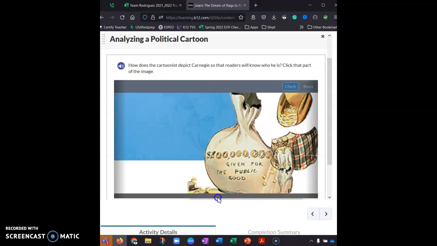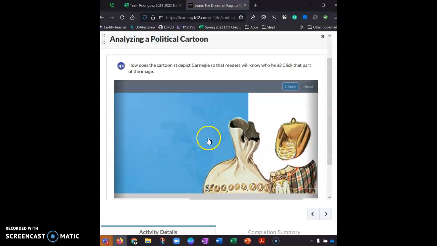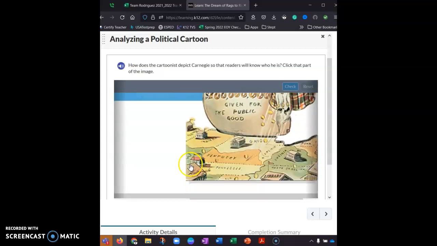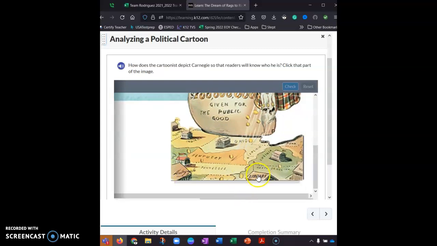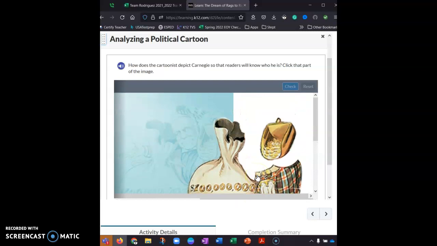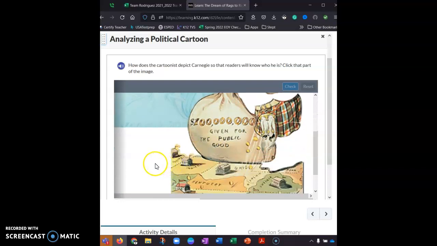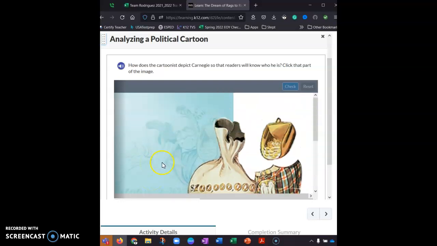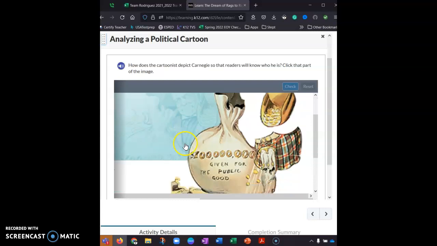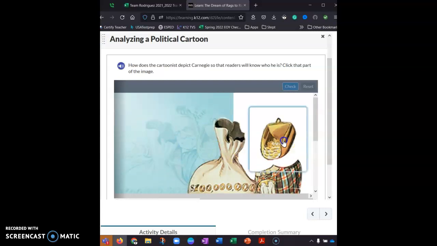So we can kind of look, we've got the background here. I'm not really sure why exactly it's showing it like this, but it's a little bit weird. So how do they depict Carnegie so that the readers know who he is? Look in this background picture here, and you can see these pieces kind of fit in over there.